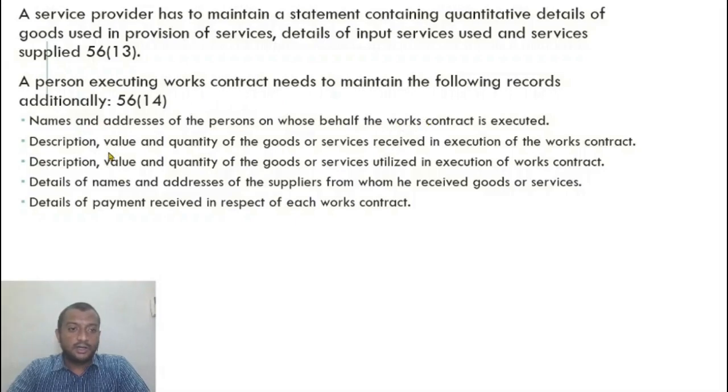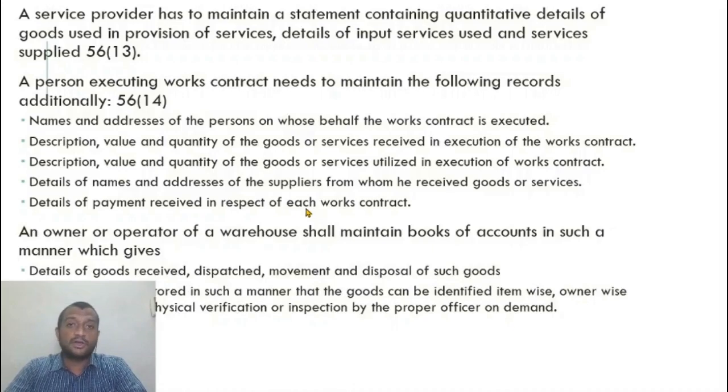Names, address, description, value, quantity of goods or services received in execution of works contract, quantity, value of goods or services utilized. So what are the description, quantity of goods received, whatever utilized in execution of the works contract, names and addresses of the suppliers from whom I've received the goods or services, details of payments received in respect of, so for each site's work, what is the payment received from each contract? So that details need to be maintained.